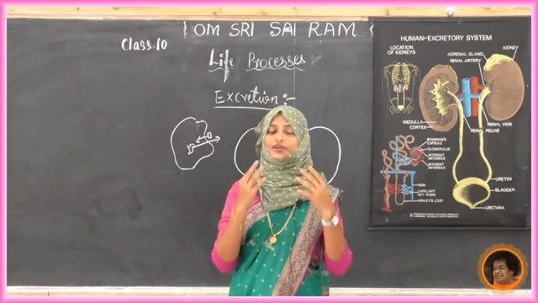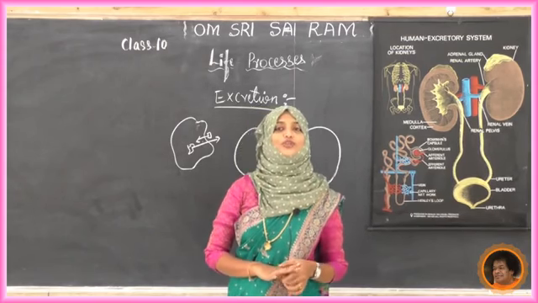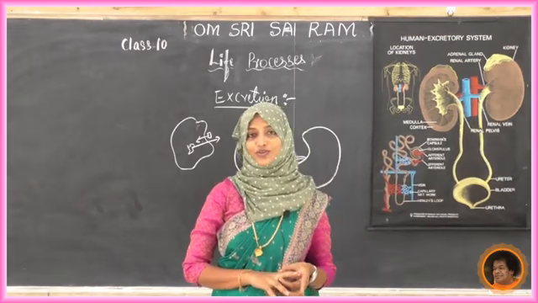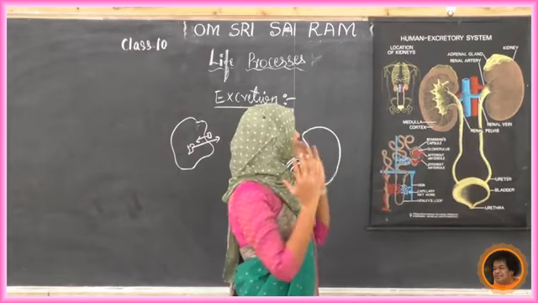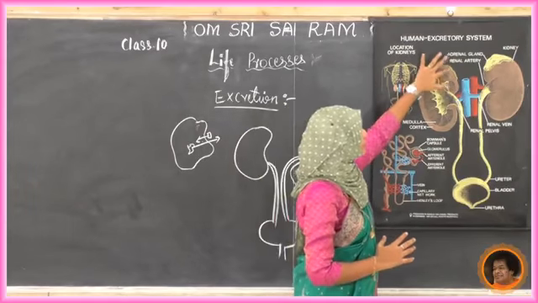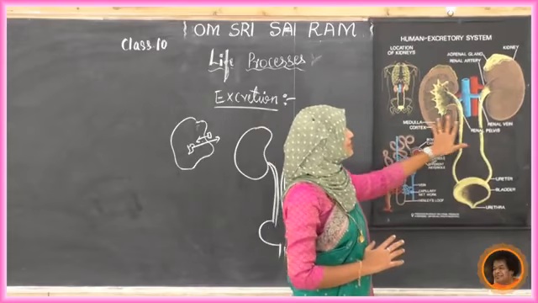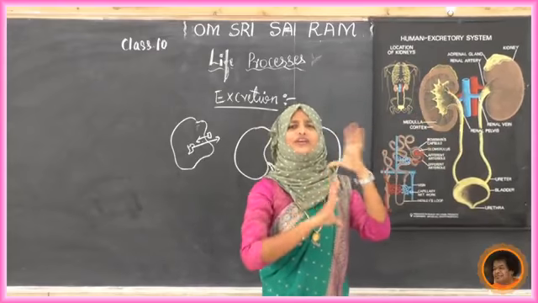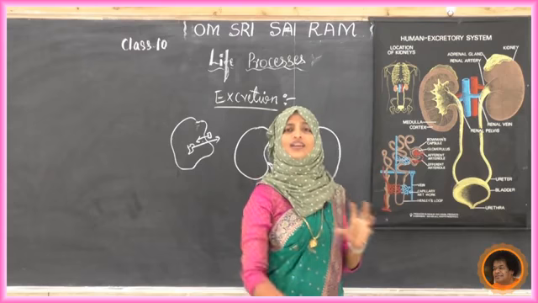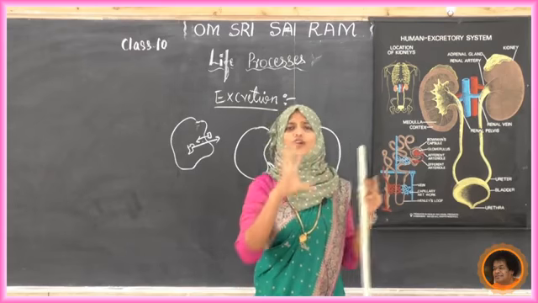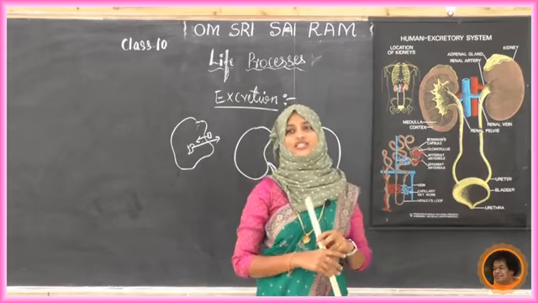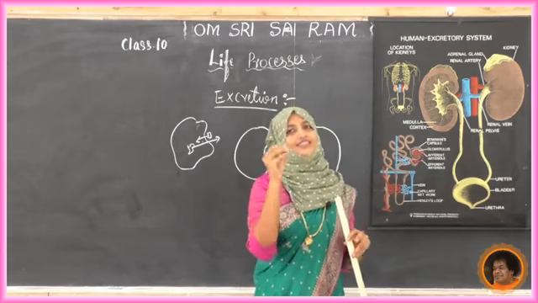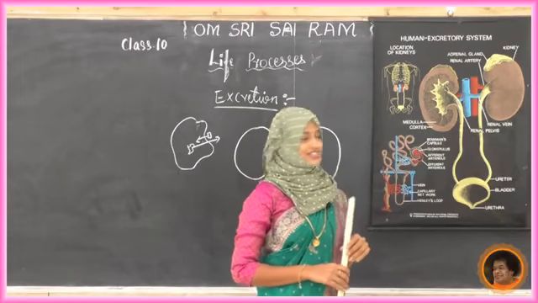Now we are going to open the kidney and see. If we open the kidney, we will get such a thing. See here how it is. There will be a number of small wires, small very thin pipe-like structures, which we can see.